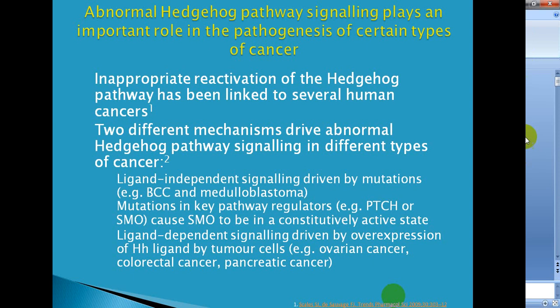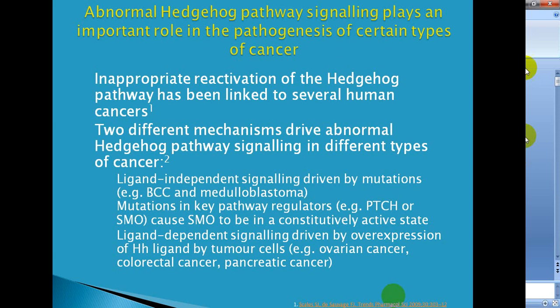Ligand independent signaling driven by mutation leads to basal cell carcinoma and medulloblastoma. A mutation in a key pathway regulator, PTCH or Smoothened, causes Smoothened to be in a constitutively active state.